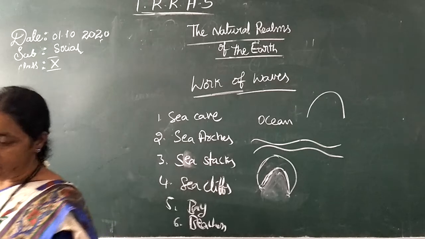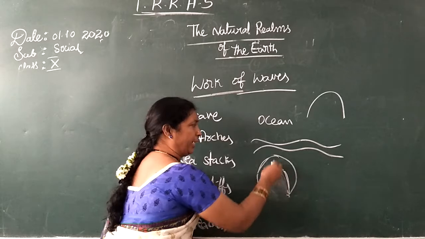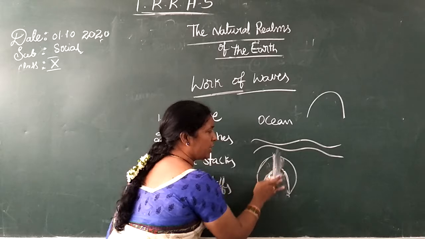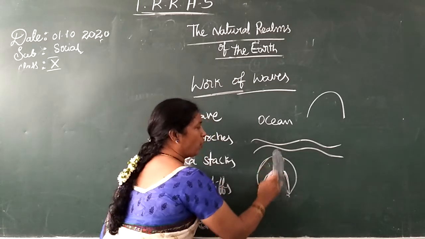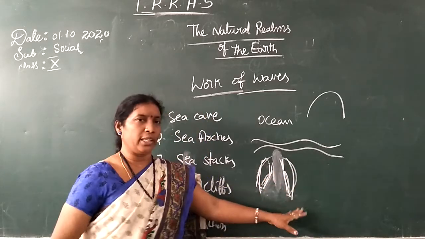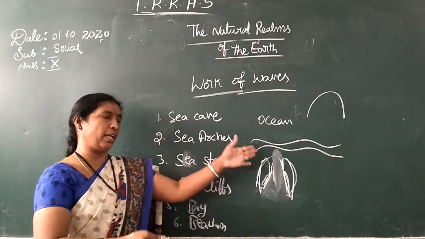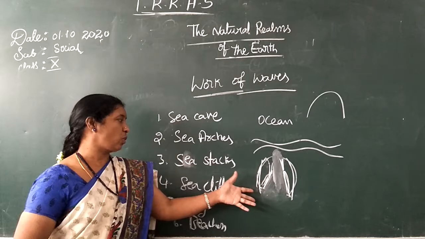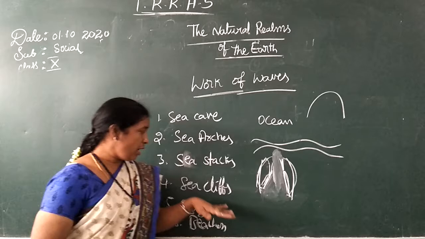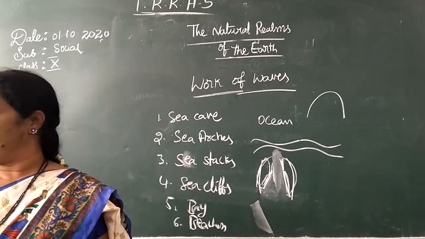Isn't it? Next is stacks. What is meant by stack? Still it is continuously hitting, and finally even the top of the arch will disappear. Then what happened? Only two rocks remain, here and here. There will be two rocks like walls, a wall-like structure formed. So that is called sea stacks, isn't it? Sea stacks. And sea cliffs are completely like a wall.